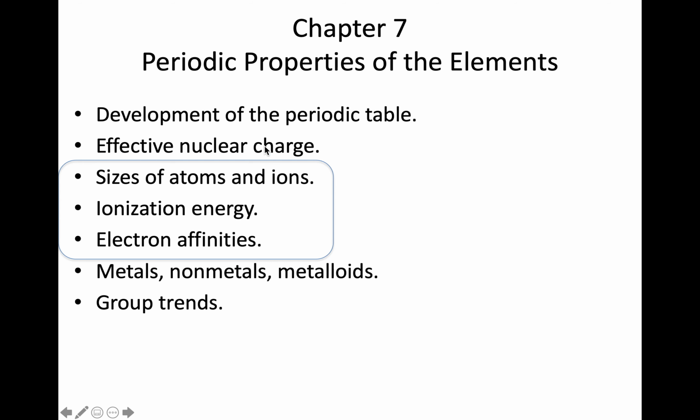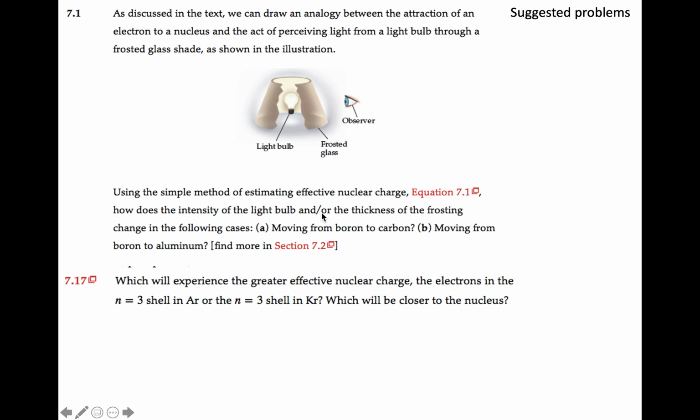We've spent some time in this video looking at the periodic table and this crucial idea of effective nuclear charge. I've just begun to point out how it's going to be used to predict different properties. So we really need a strong understanding of effective nuclear charge, and then we can use it to predict different properties. Two questions that I want to draw your attention to, end of chapter. The first one is back to this analogy. See if you can explain this analogy, 7.1. If you can, I think you have a really good sense of what's going on in the periodic table. And the second one here is an application of the idea. Give that a try and we'll pick up from there in class.